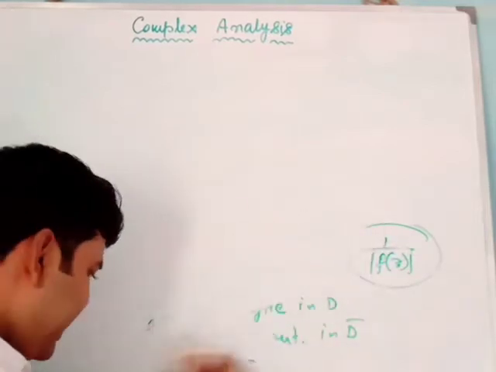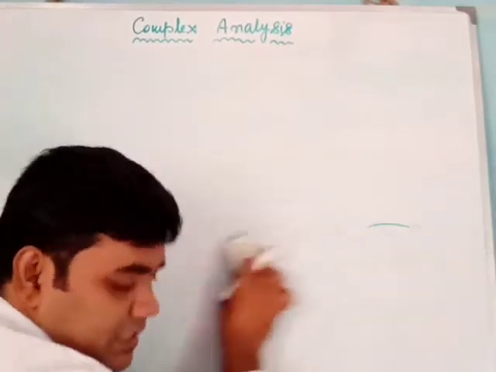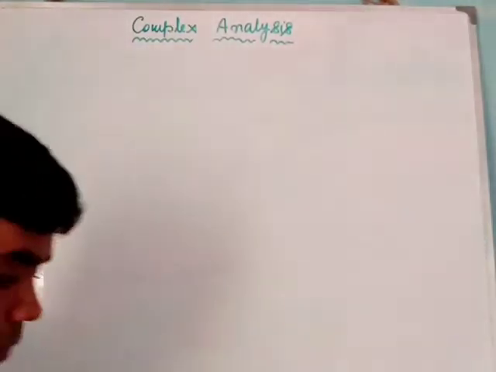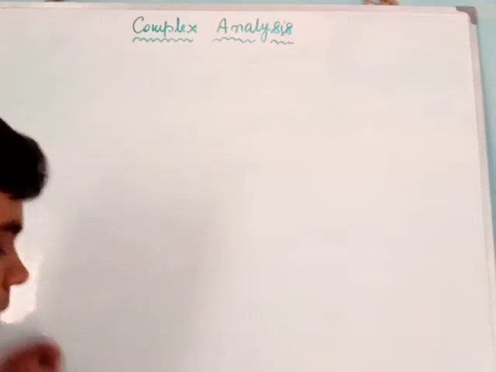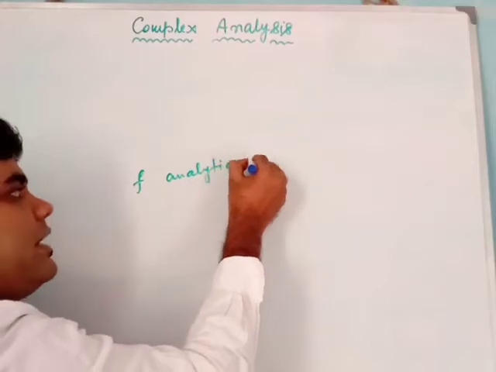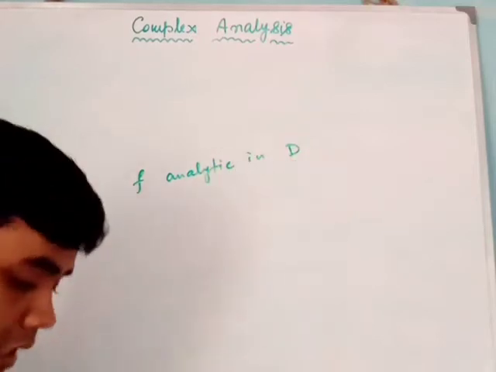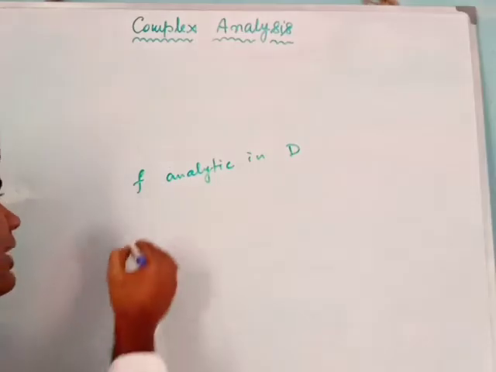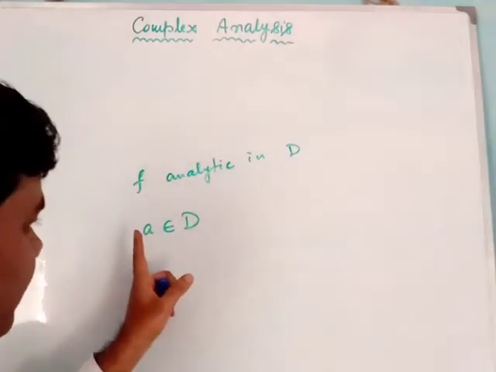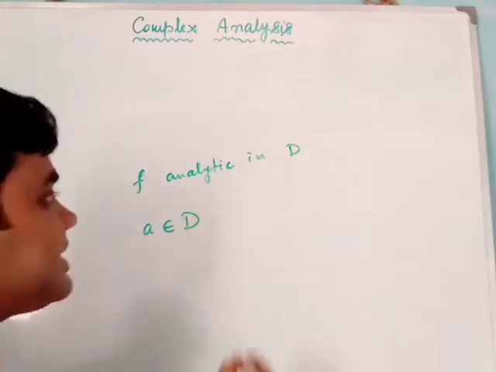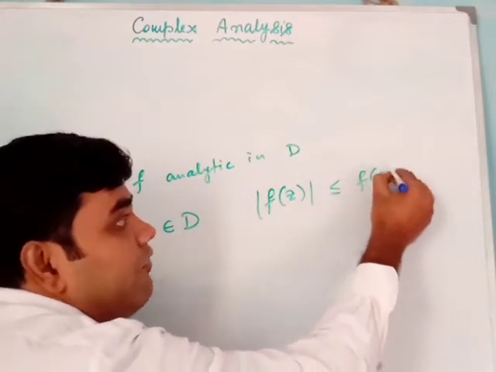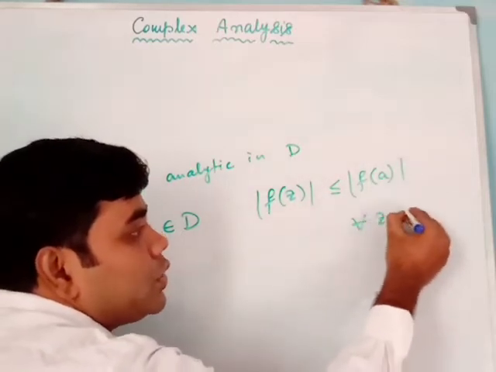Okay, now we can have the maximum modulus principle like this. What is the maximum modulus principle? It says f should be analytic in a bounded domain D, and there should be a point A inside D, such that mod f(z) is less than or equal to mod f(a) for all z belongs to D.